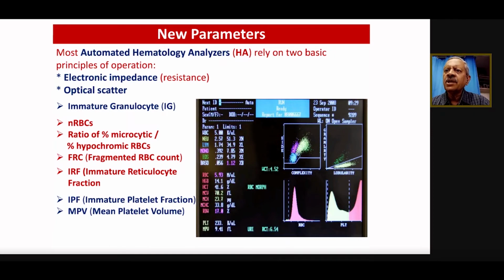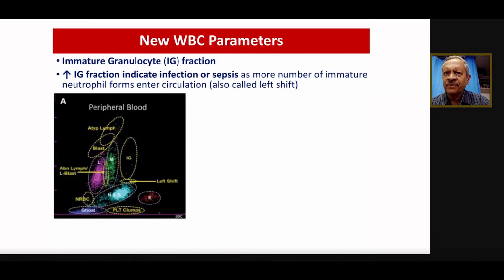Immature granulocytes, nucleated RBCs, ratio of microcytic to hypochromic RBCs, the fragmented RBC, what we saw in the peripheral smear as schistocytes, then immature reticulocyte fragments, something equivalent to what we look for as reticulocytes in the peripheral smear with specific stains. Here it comes inbuilt. Then immature platelet fraction and mean platelet volume, right? So there are parameters for the WBC series, the RBC series, and the platelet series. We'll take one by one, a very small part of it, don't worry.